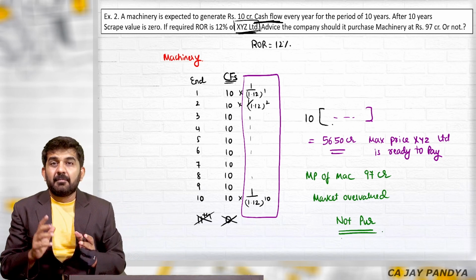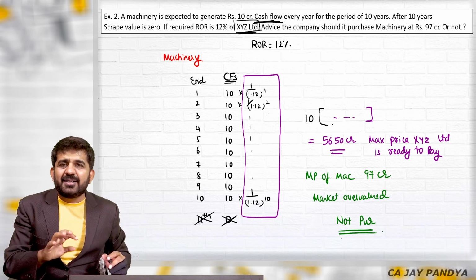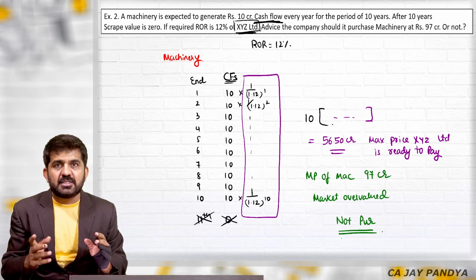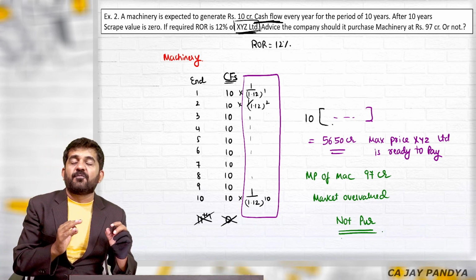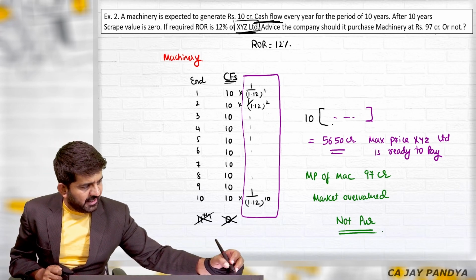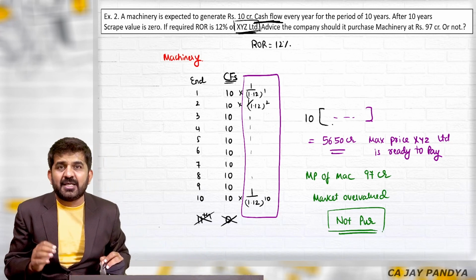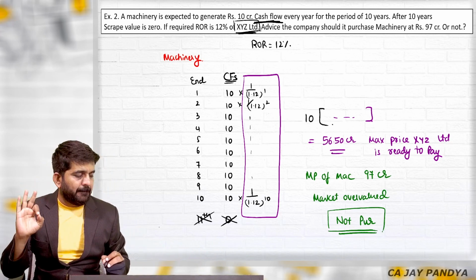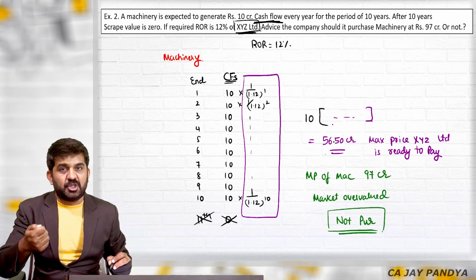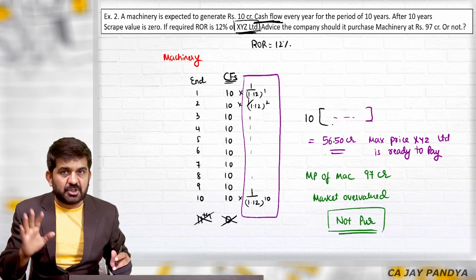Believe me, this is the question of capital budgeting where we have found out NPV. But right now, just understand the concept of valuation in finance. That is the present value of future cash flow. Advise the company, should it purchase the machinery at 97 crores or not? We have advised the company should not purchase. The company should pay a maximum of 56.5 crore rupees for this machinery. At 97 crore, the company should not purchase this machinery.